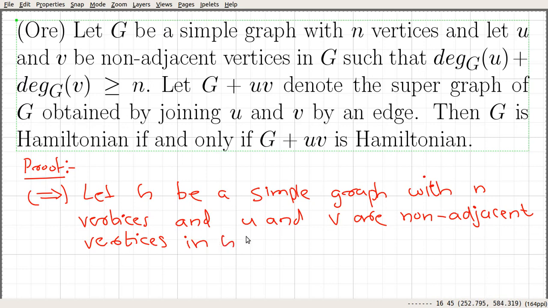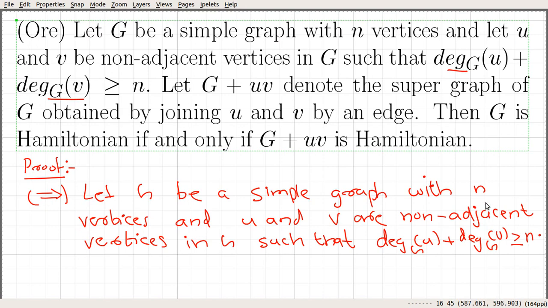in graph G, such that it satisfies this condition: degree of u in G plus degree of v in G is greater than or equal to n. So let's consider this graph which satisfies this condition, and let that graph be a Hamiltonian graph. Suppose that G is Hamiltonian.